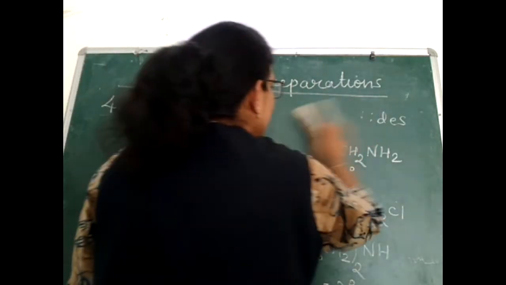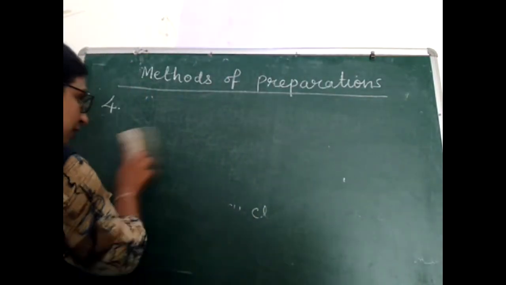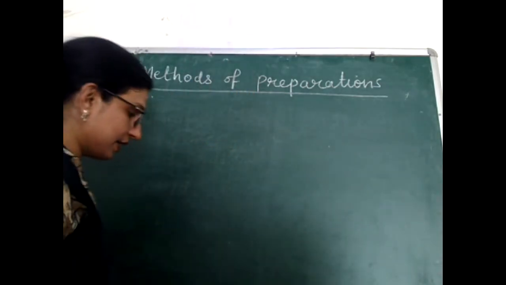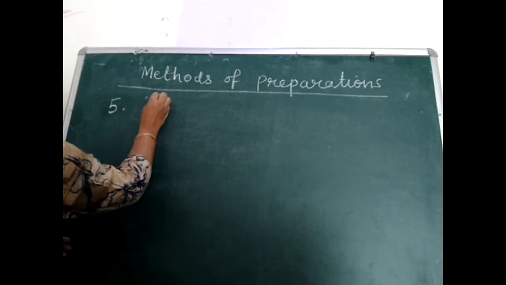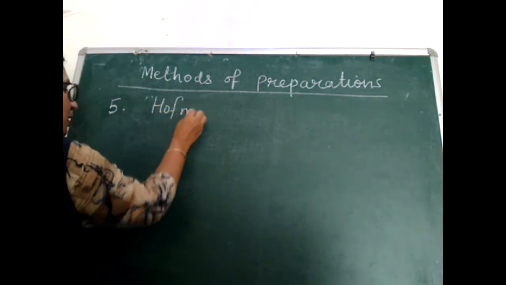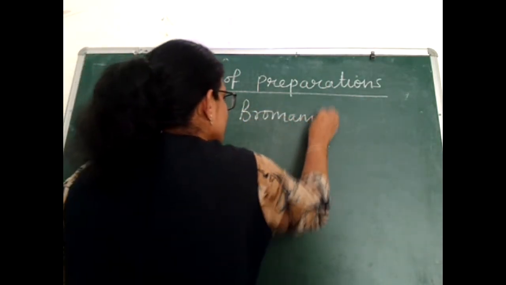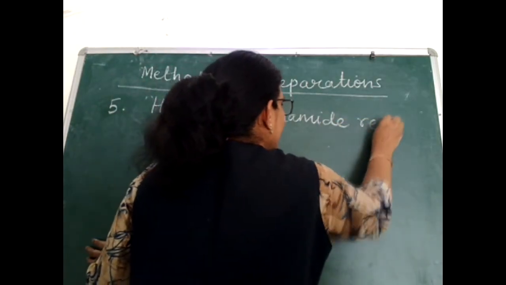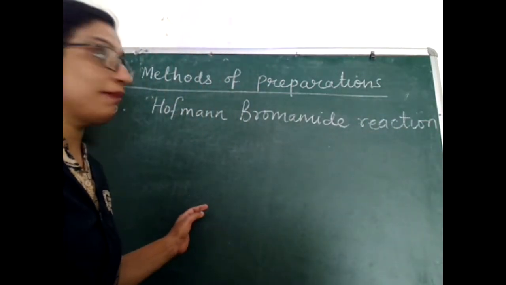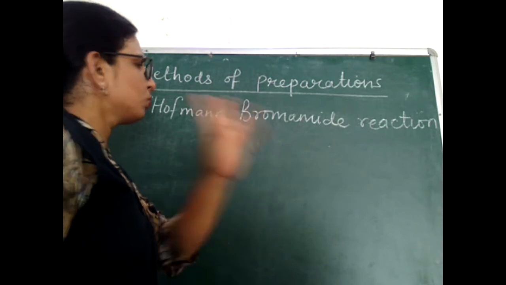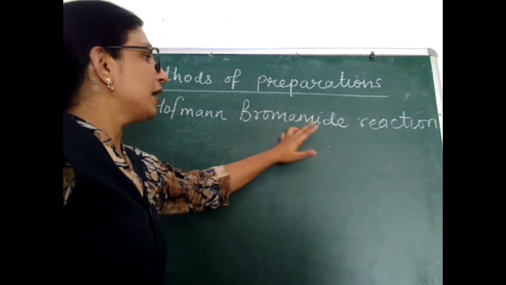The fifth method to prepare amines, which we are going to discuss, is a very important name reaction, and the name of this method is the Hofmann-Bromamide reaction. Just look at what happens in this reaction and how amines are formed. By this name, at least two reactants we can remember by this term, bromamide. Brom is for bromine, amide is for amide.